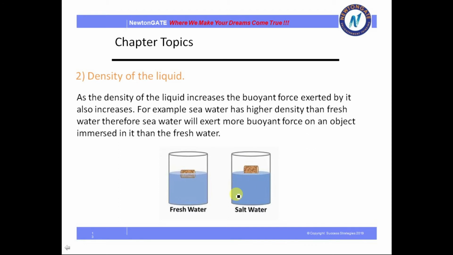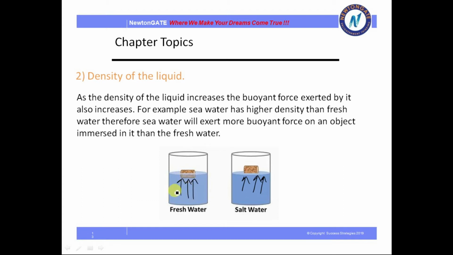Here I have taken two containers. One is containing fresh water, another is containing salt water. The salt water, for example sea water, has higher density, so it exerts more buoyant force than the fresh water.